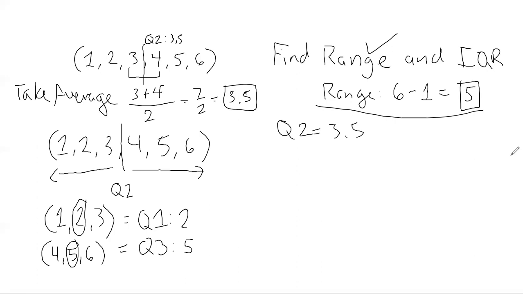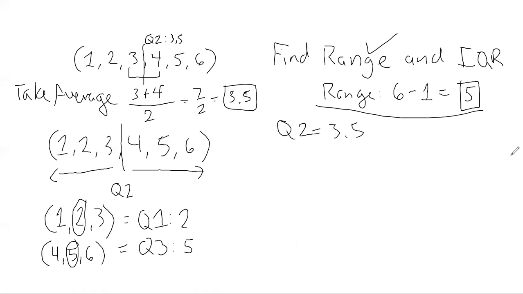Well, what I don't want you guys to do is think that 3 and 4 are part of Q2 and you're not counting them, and you're like, well, 5 and 6 are there, I have to take the average of that. No, you don't. It can be tricky, but just remember that 3 is part of the left-hand side, 4 is part of the right-hand side, and Q2 actually exists right in between. There's no actual number for it, but it's technically there. Yeah, slight difference in interpretation.